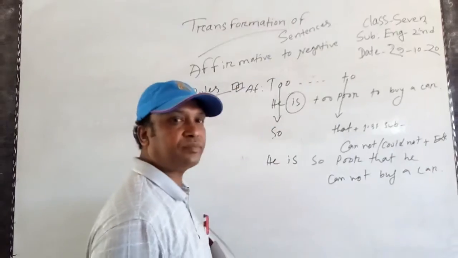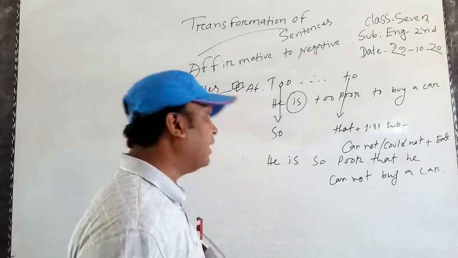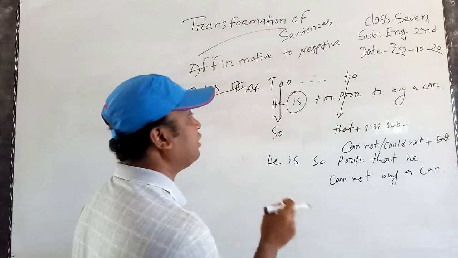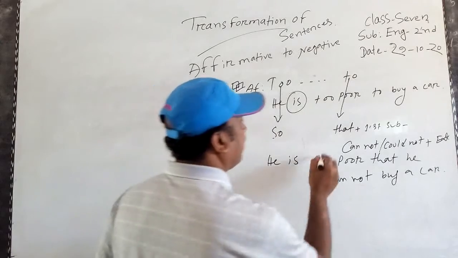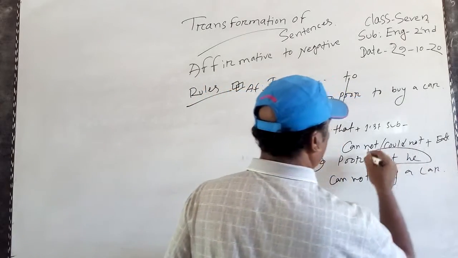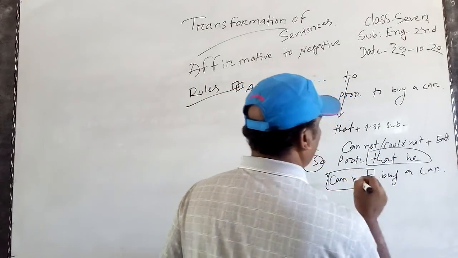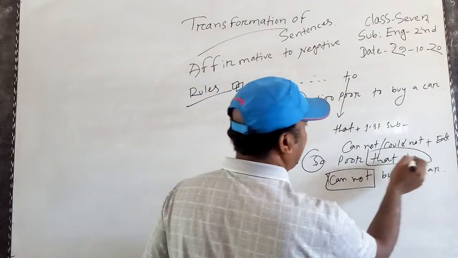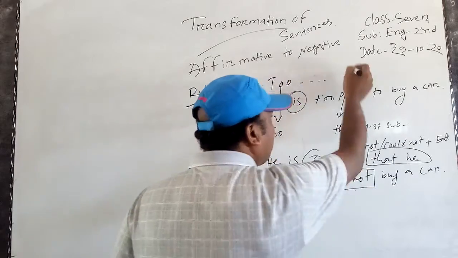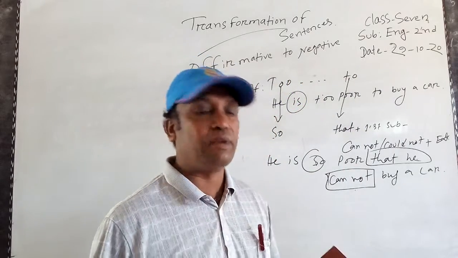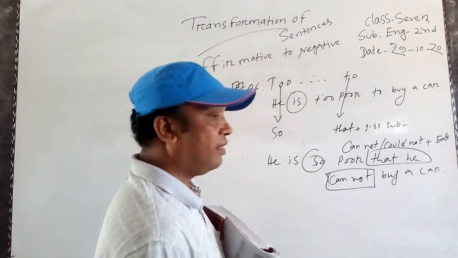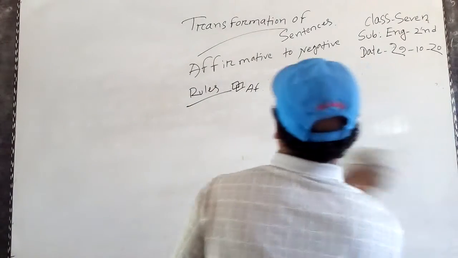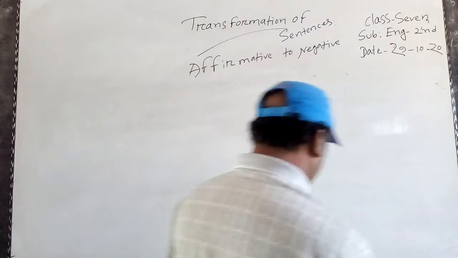Okay, easily. Then according to the negative sentences, you have to use affirmative. So instead of that cannot, you have to use to. Instead of he cannot, you have to use to. Easily you can understand. So that is the next rule.